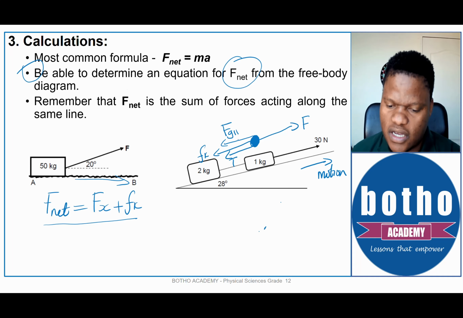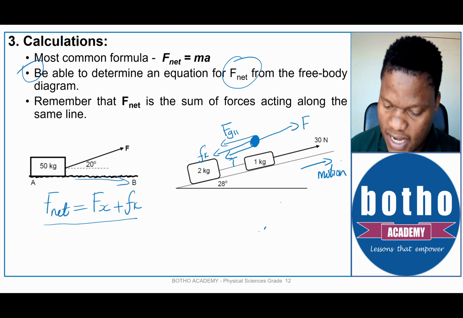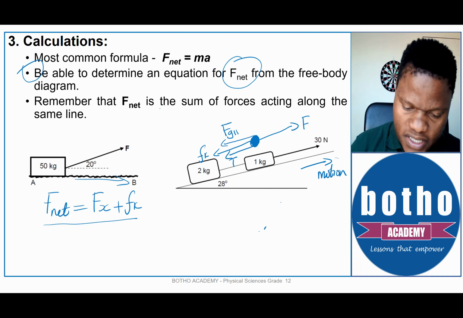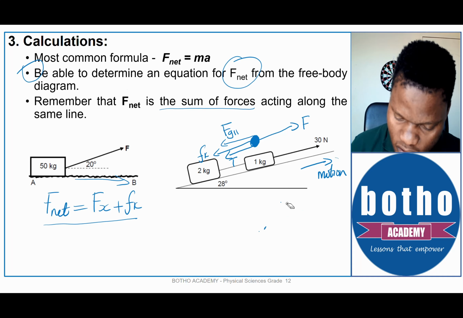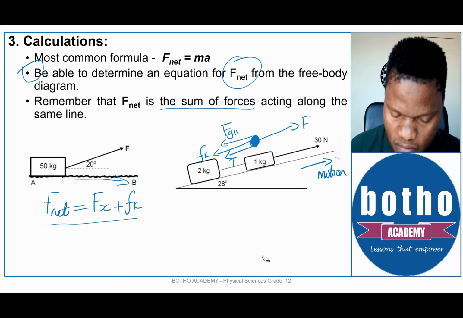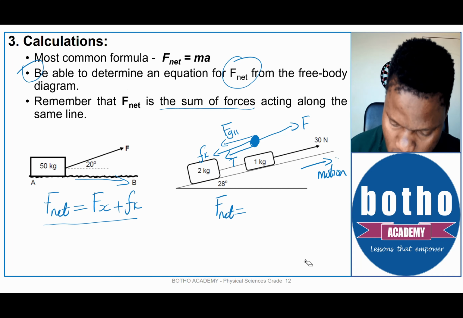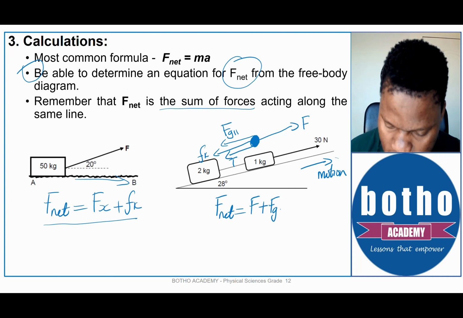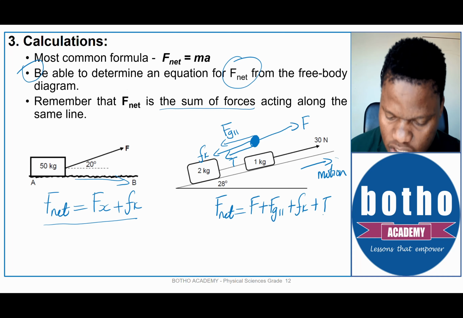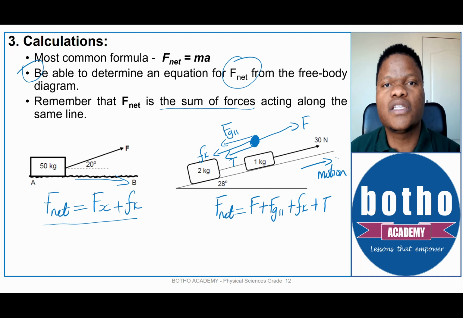Now, if you focus on all the forces acting along the line of motion, F net, being the sum of those forces, will therefore be represented by the mathematical equation that says F net is equal to F applied plus FG parallel plus Fk, which is the kinetic friction, plus the tension. Those are the three forces acting down the slope.